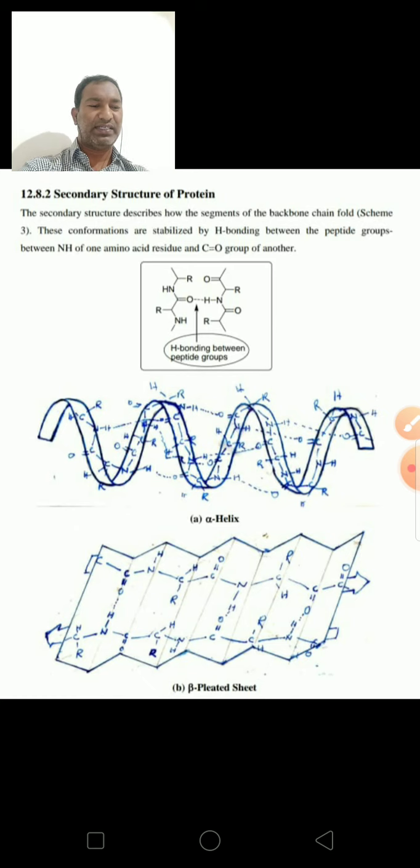Both oxygen and hydrogen form the hydrogen bond, and as a result the peptide chain folds. So it yields an alpha helix and beta sheet.